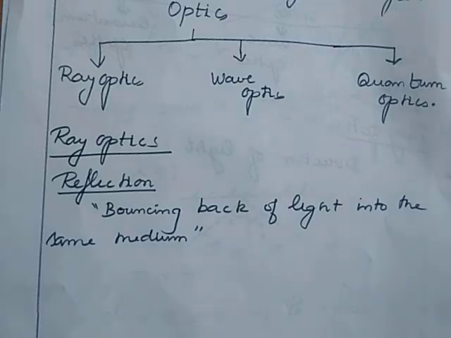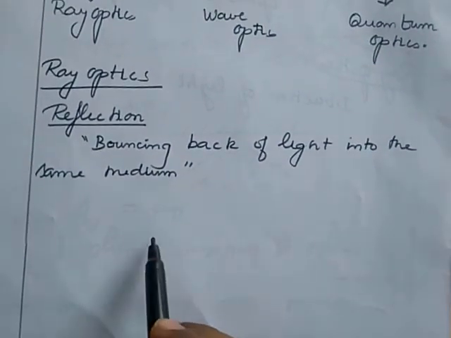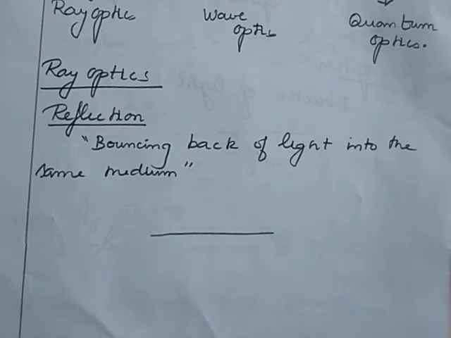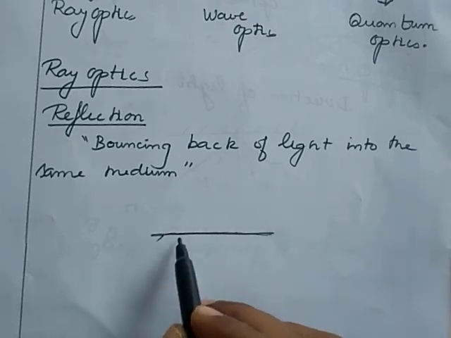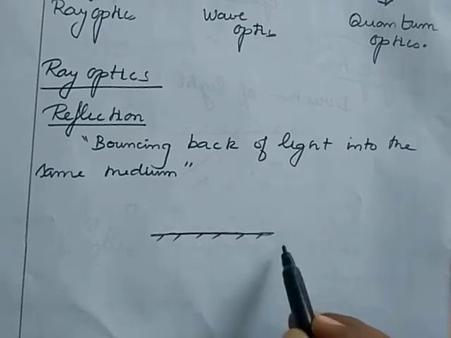Here I consider a polished surface. Any polished surface can reflect light. How to create a polished surface? One surface is silver coated.